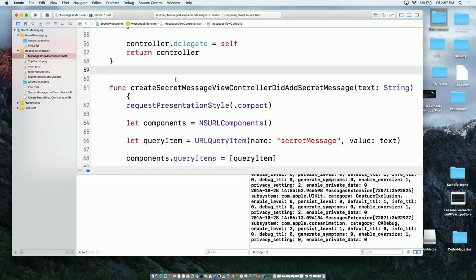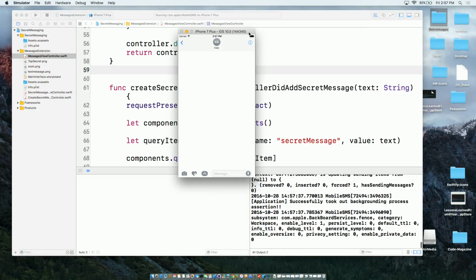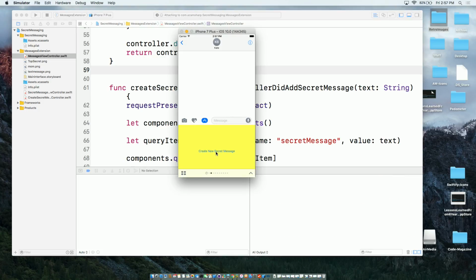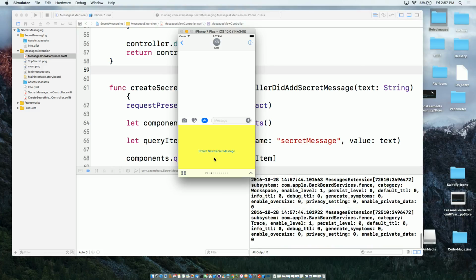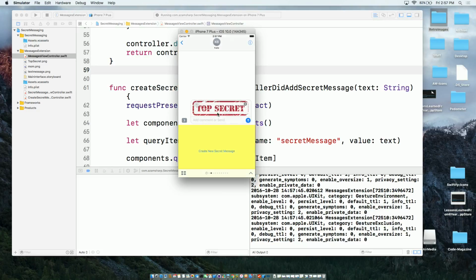The idea is, let me actually run it again. So the idea is that when Kate sends a message, a secret message, it has this top secret image, and John is going to get this image.